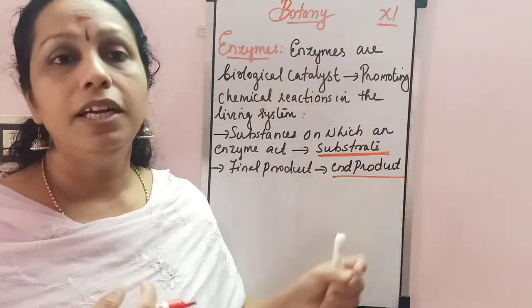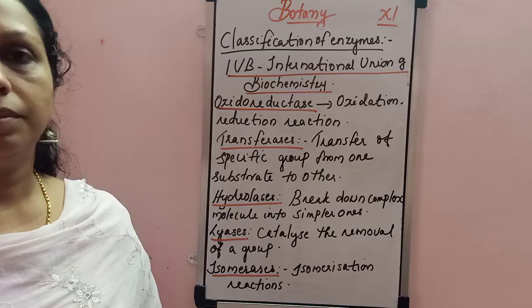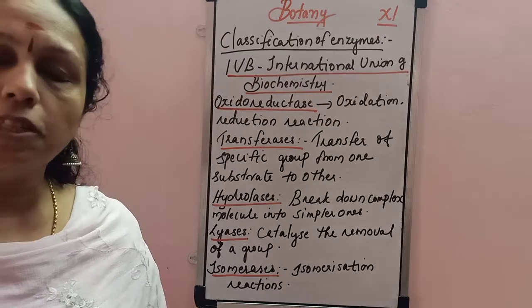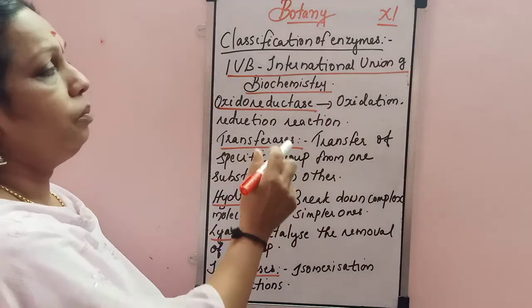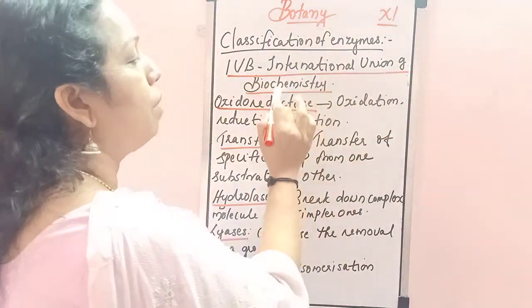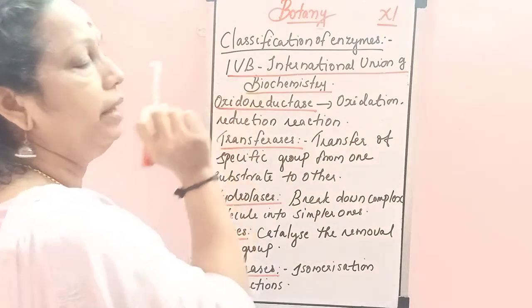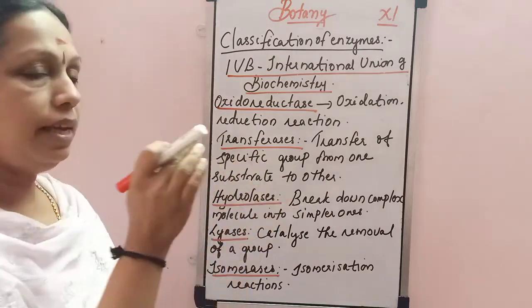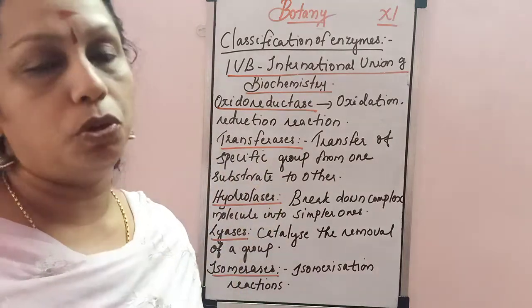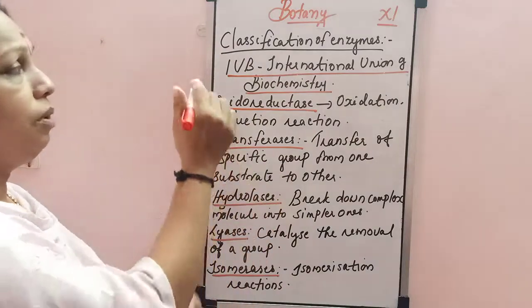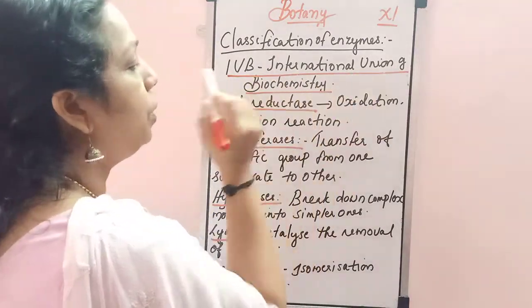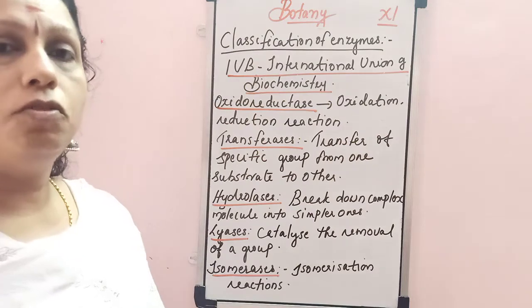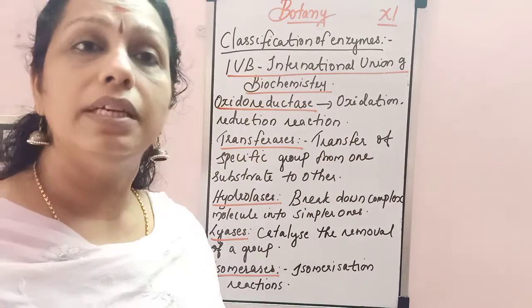Okay, next about the different types of enzymes. Next about the classification of enzymes. So, the International Union of Biochemistry, IUB, classified enzymes into different groups. So, what are enzymes? They speed up the chemical reactions in the living system. So, this IUB, that is International Union of Biochemistry, classified the enzymes into different classes.